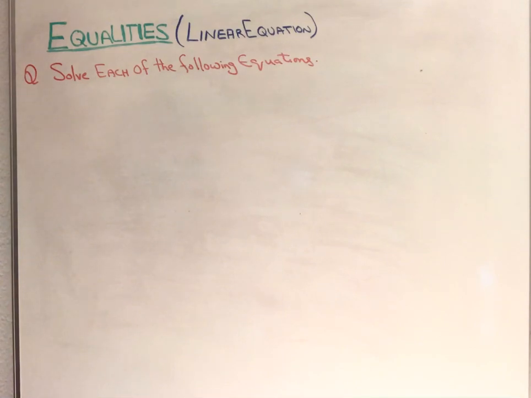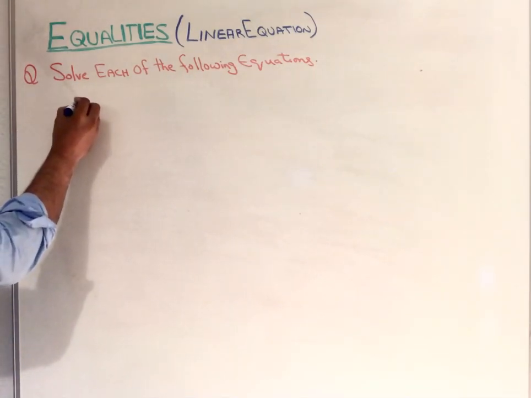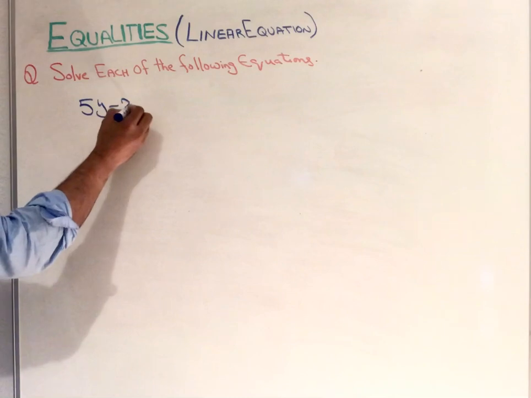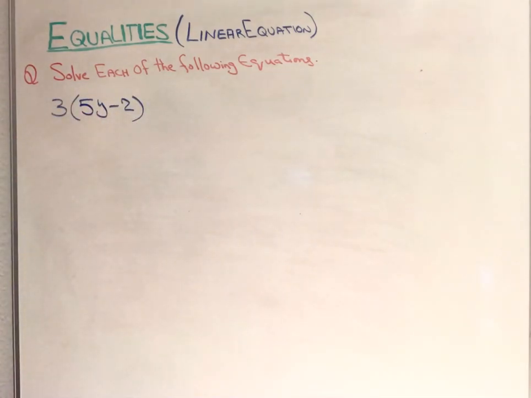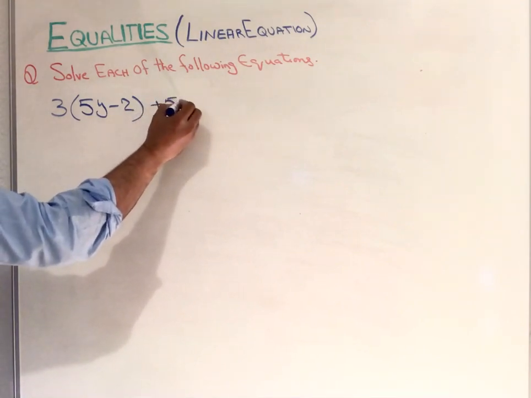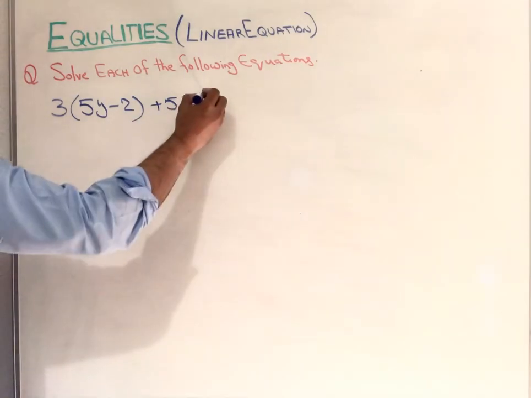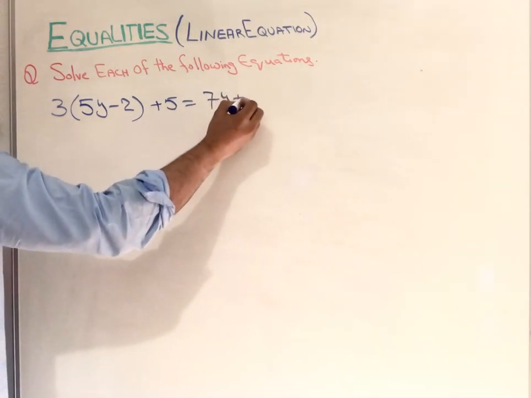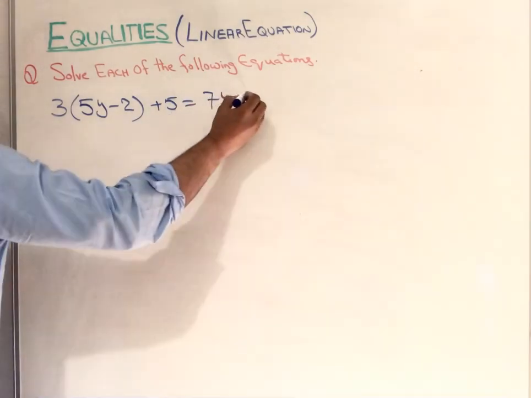The question says 5y minus 2 times y by 3 plus 5, equals 7y plus 3.